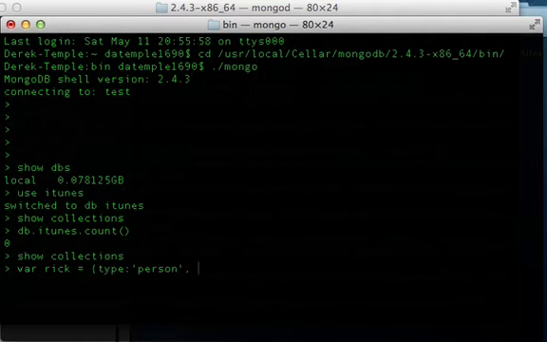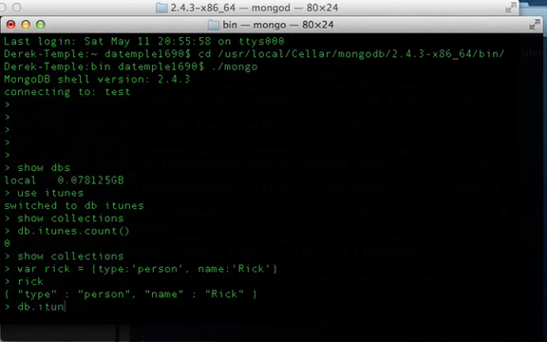So if we create an object, we're going to give it a type of person, and we're going to give them name Rick. So let's run that, and then if we type in Rick, it's going to give us that data back. So we're going to go ahead and create a new record in the database by saving that variable. So we're going to save Rick. db.itunes, and then the command that you want to run, which in this case is .save.